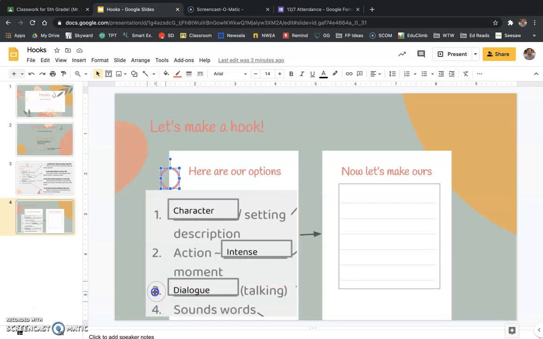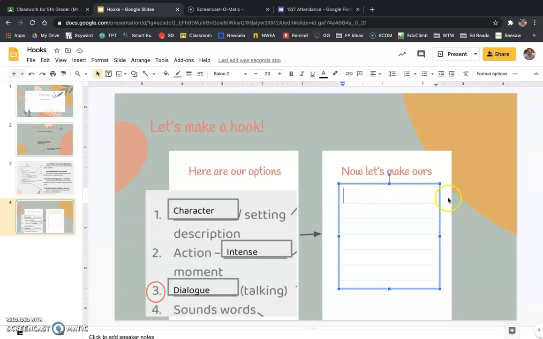Okay, I'm going to do dialogue for my narrative that I chose for my grandma passing away. Now, I don't want you to choose 3 just because I did. Okay, if you think number 1 would be better for your story, number 2 or number 4 would be better, then use those. Okay, not very many people wrote about when their grandma passed away in 5th grade. That's my story. Okay, so your hook might be different than mine. You might have one that works better.